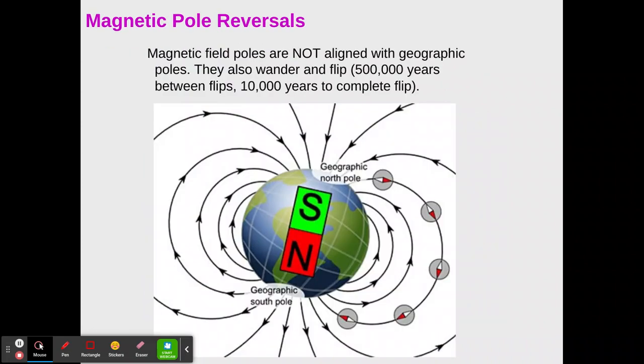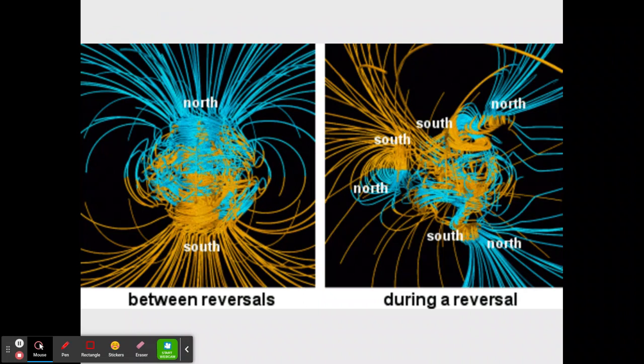All right, so magnetic field poles are not aligned with geographic poles. They wander and flip. Every 500,000 years it'll flip, and it takes about 10,000 years to completely flip. So our poles, we have recorded, if you remember seafloor spreading, that magnetic field reversal over, obviously, hundreds of thousands of years. Okay, so this is showing the magnetic field between reversals and during reversal. So it looks kind of crazy.